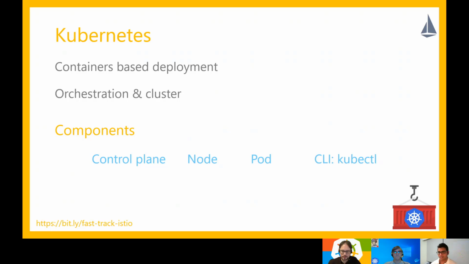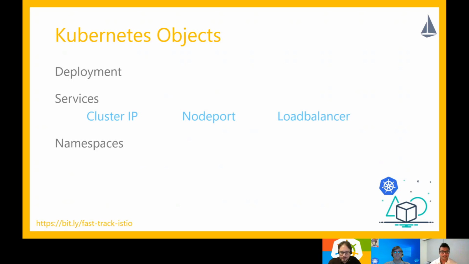To manage Kubernetes, you need a CLI, kubectl. Different people call it with different names, but that's what I call it. Kubectl is the CLI that is used to manage Kubernetes. So with that, let's move on to the major building blocks of Kubernetes. The good thing about Kubernetes is that even though it has massive infrastructure components, to program it, you only need to understand a couple of programming constructs, also called objects.